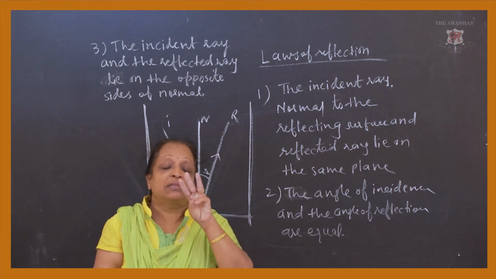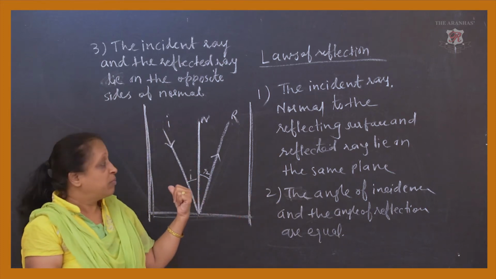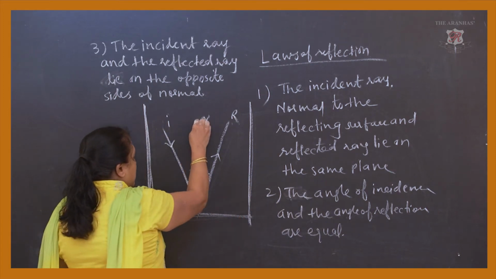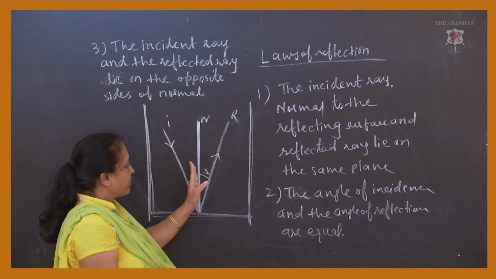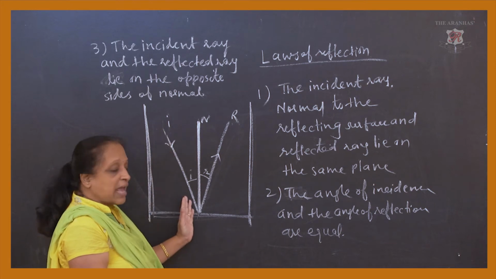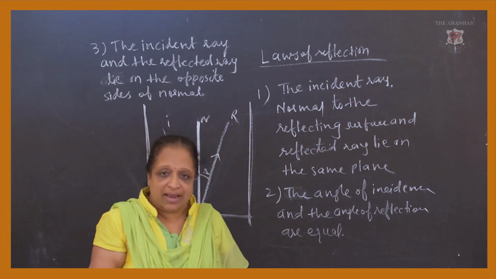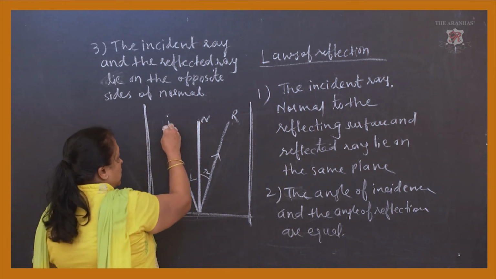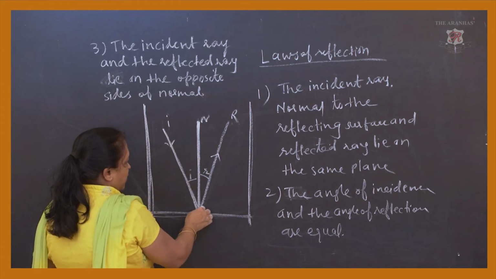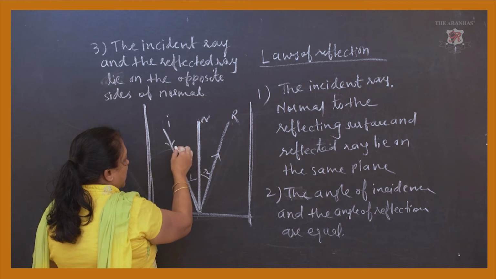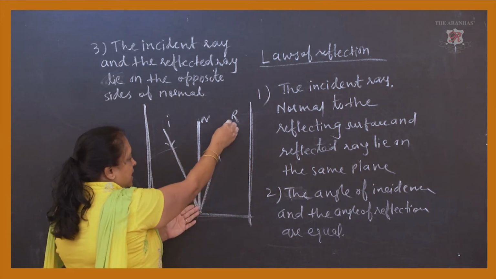So we have learned three laws of reflection related to the figure I have drawn on the board. Here the normal is the perpendicular drawn to the surface. To the other side we have taken the angle of incidence and the angle of reflection. When you draw the diagram, you can just draw rough sketches. It is not necessary to take this angle only. If you keep the protractor's 90 somewhere here, you can draw 30, 45, 60, and the same angle you have to draw from the right side.